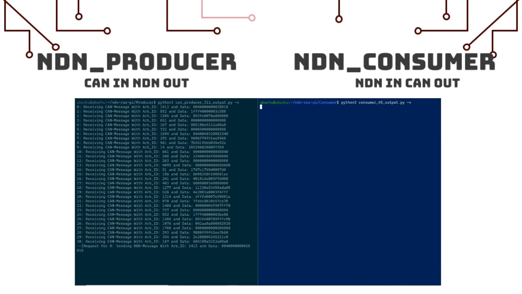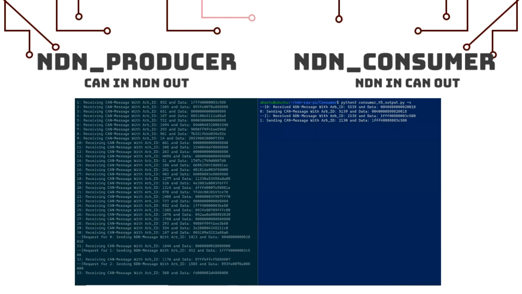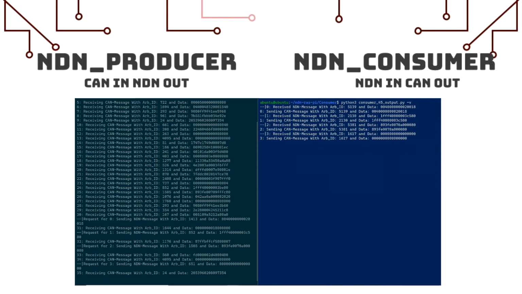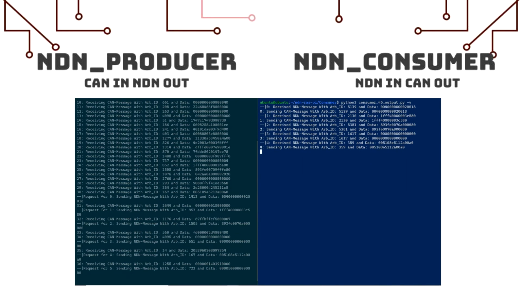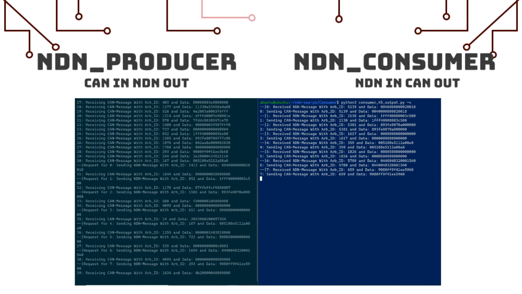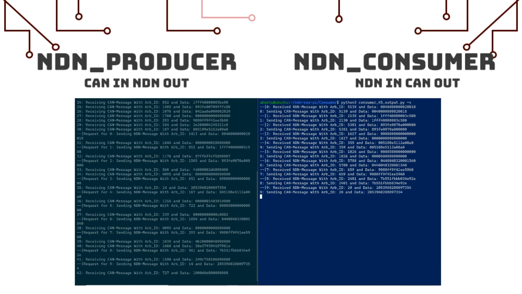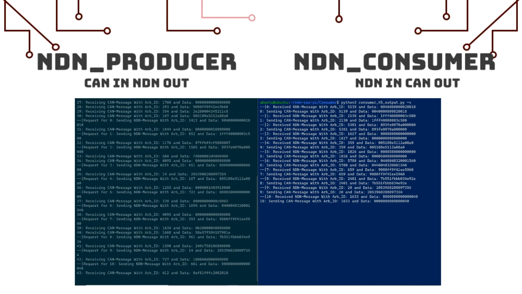We can initiate interest requests at the NDN consumer. In the logs, messages relating to NDN are indented. When interests are received at the NDN producer, the relative CAN message is read from the buffer and converted into a signed NDN data packet before being forwarded back to the consumer.